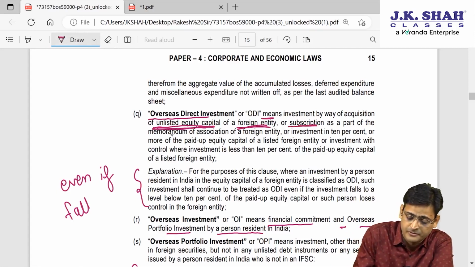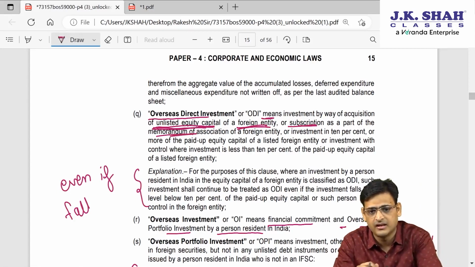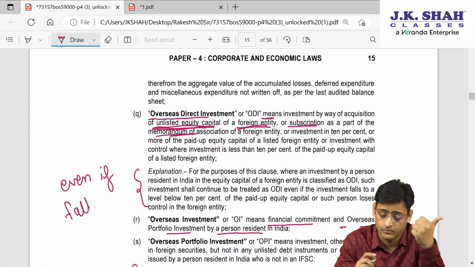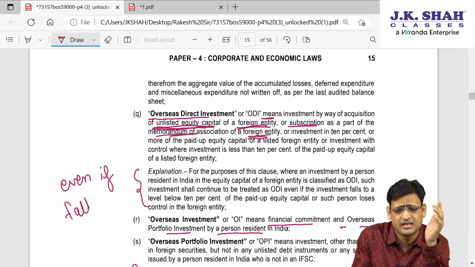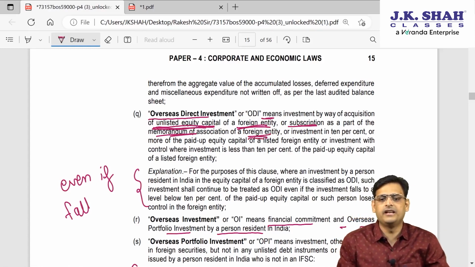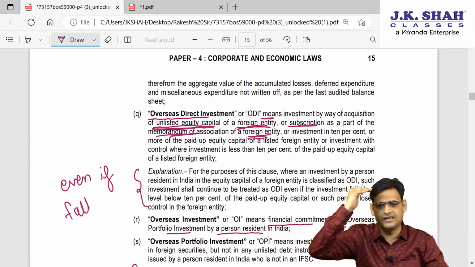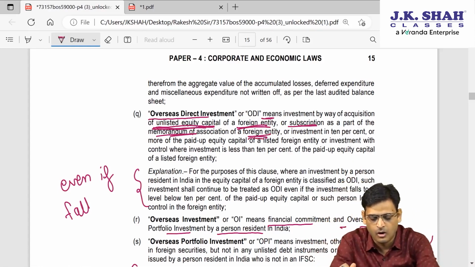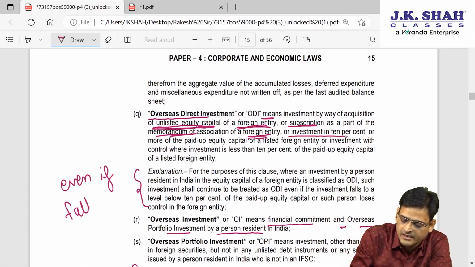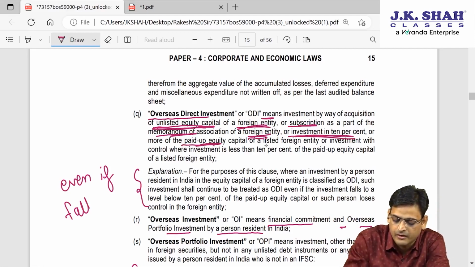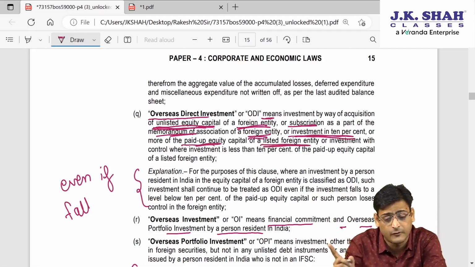Or if you are doing subscription by way of memorandum, like a kind of promoter thing, that you are subscribing to the memorandum, even that will be of a foreign entity. Here everything will be for a foreign entity, because the Indian investor is not investing in India. The Indian investor is investing outside India. Or when you are making an investment whose value is 10% or more of the paid up share capital of a listed foreign entity.